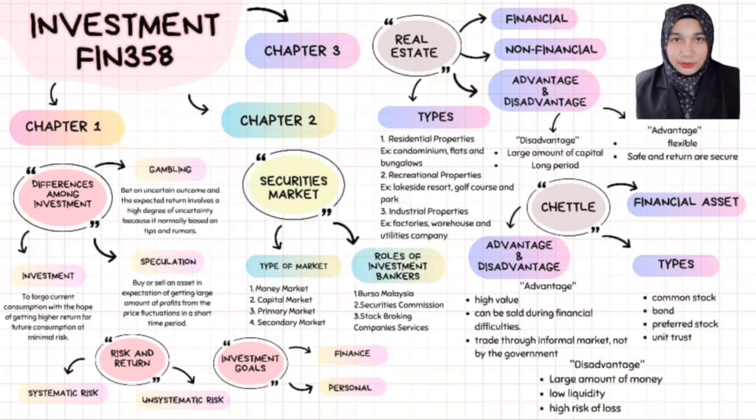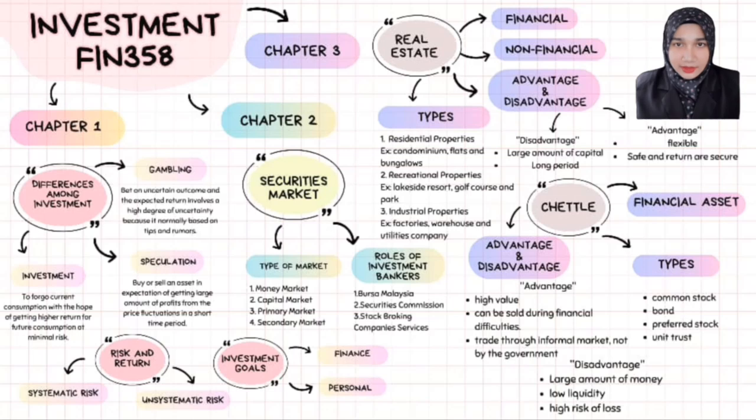Next, I will talk about the securities market. The securities market is a mechanism for connecting buyers and sellers of financial assets to facilitate trading. There are four types of market. First of all, the money market. It can be defined as buying or selling short-term securities. Examples of the money market are treasury bills and commercial paper.